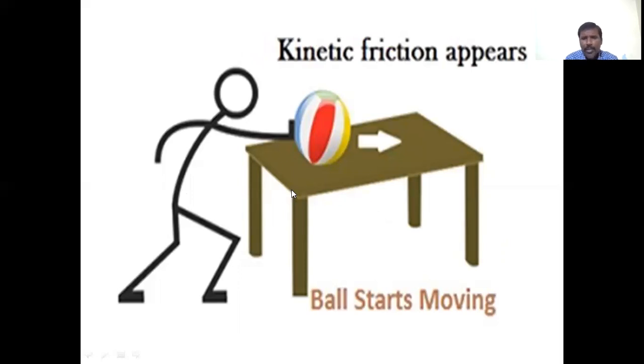An example of kinetic friction: when a ball starts moving on the surface of a table, in the direction shown, the frictional force occurs opposite to the motion of the body. Due to this friction, the ball moves a certain distance and comes to rest. That is due to kinetic friction.